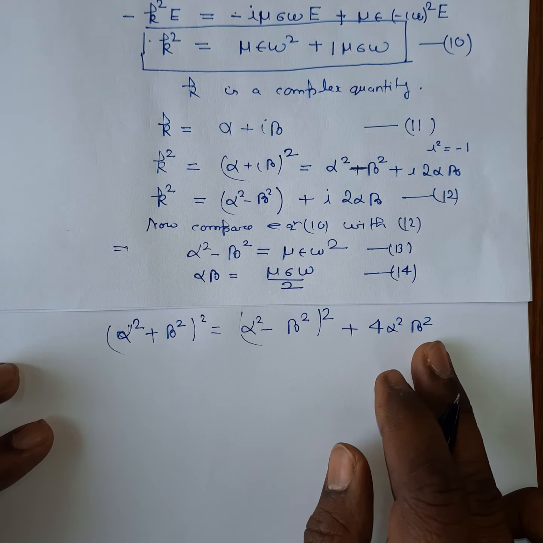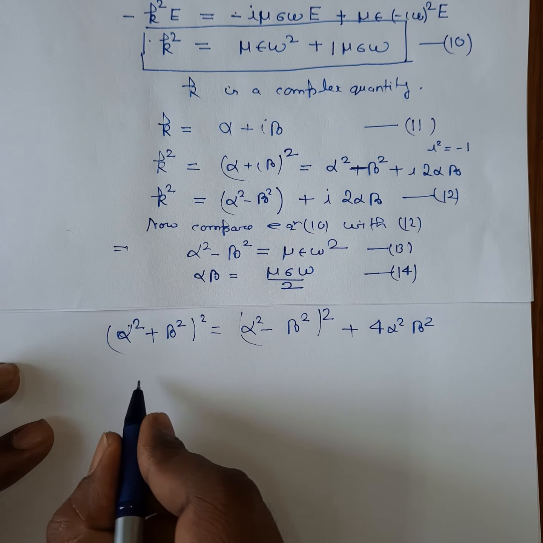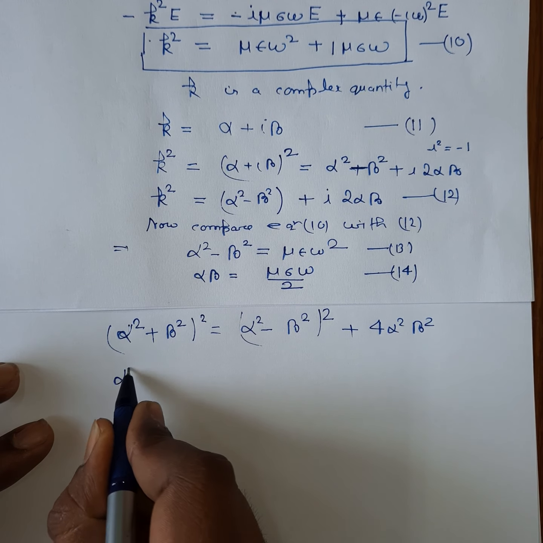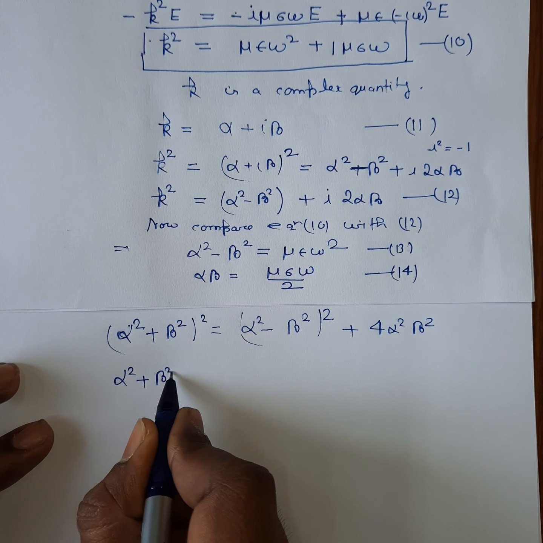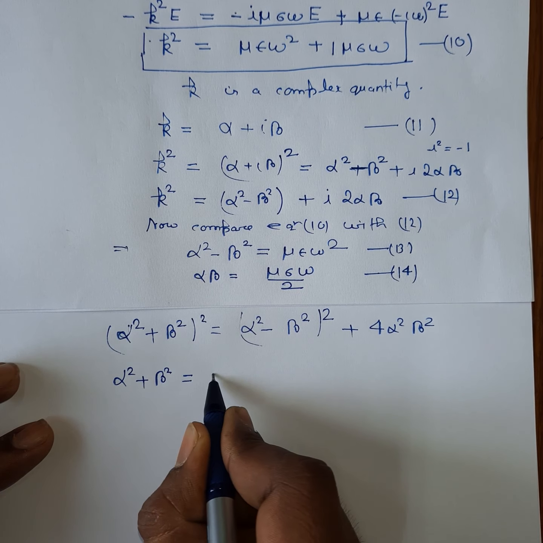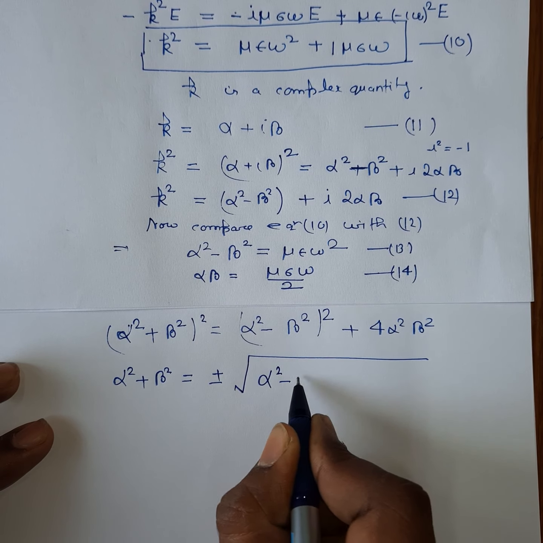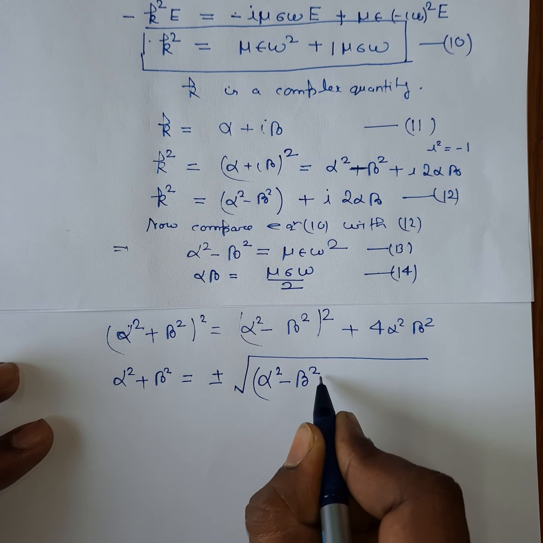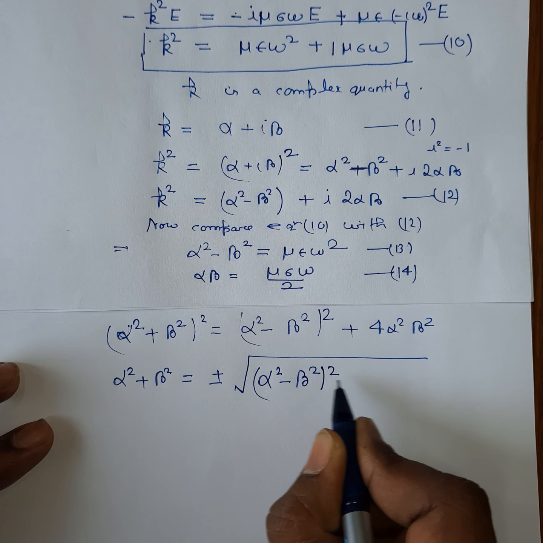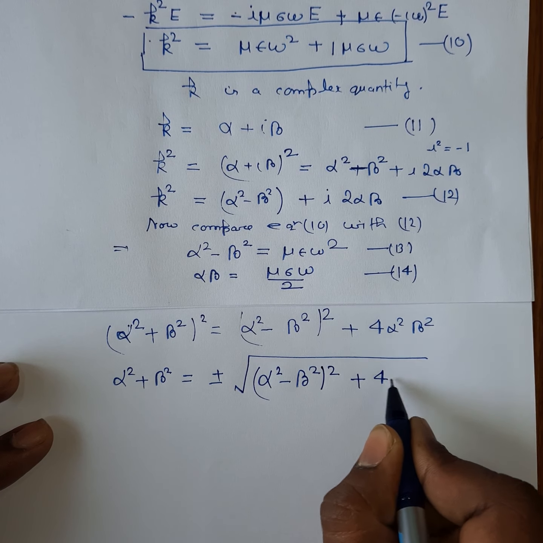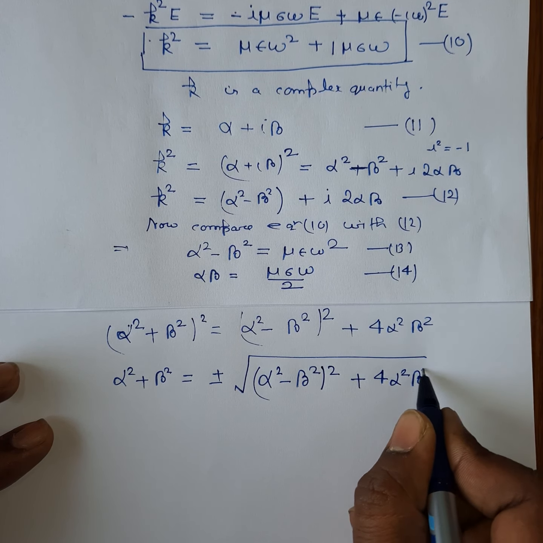This term is equal to this term. And so you can write alpha square plus beta square is equal to plus minus square root of (alpha square minus beta square) whole square plus 4 alpha square beta square.